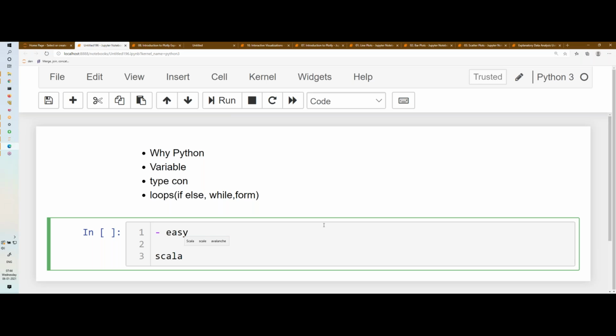And there are so many good advantages, like scalable and all that. Still, it has not gained the popularity that Python got. Even though Python is slower than Scala and there are so many restrictions in Python, if you compare Scala and Python, Scala is better, but Scala is not popular, but Python is, right?